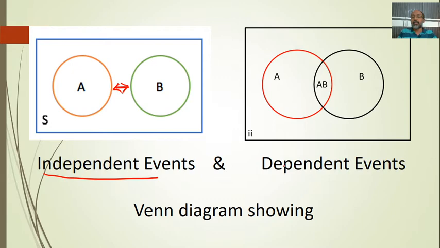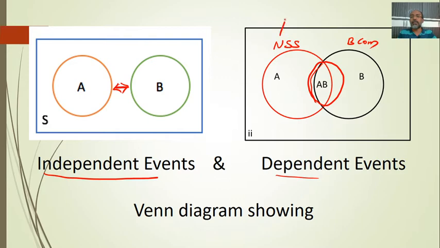Then what about dependency? Dependent events means the two events have some relation, some association between them to some extent. You can see AB is the area where the A event part and the B event part are interlinked. For example, this is NSS students and this is BCom.